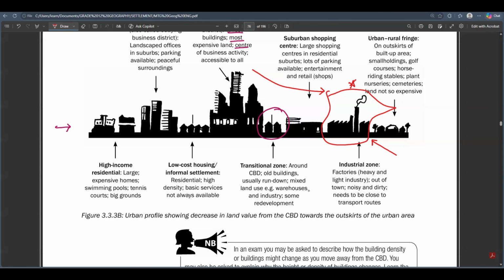The land is the most expensive at the CBD, but when you move away from the CBD, the land becomes cheaper. So heavy industries usually occupy big land. So the land must be cheap so that they can make profit, all right? But the light industries are usually found in the CBD because they just want a lot of profit. They just want a lot of people to come to their stores. But the heavy industries are located far away from the CBD. The first reason is because they want cheaper land.